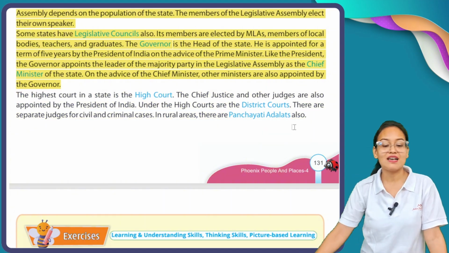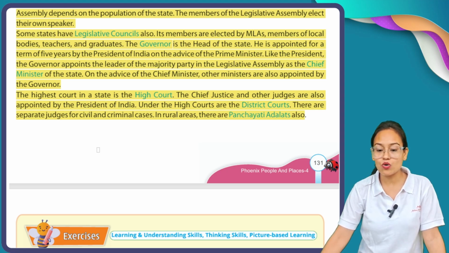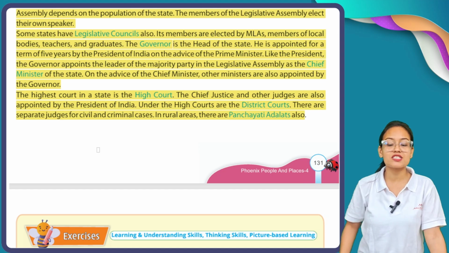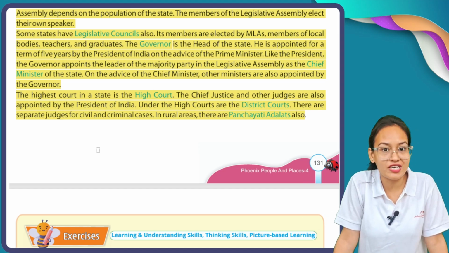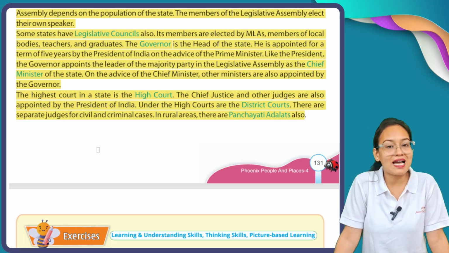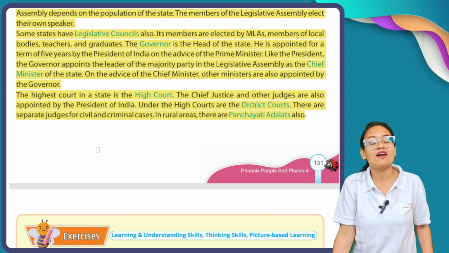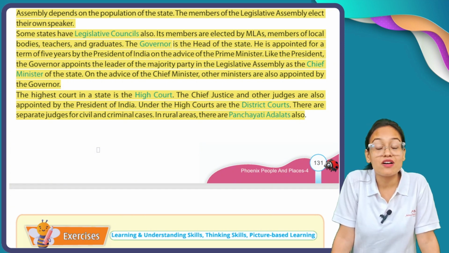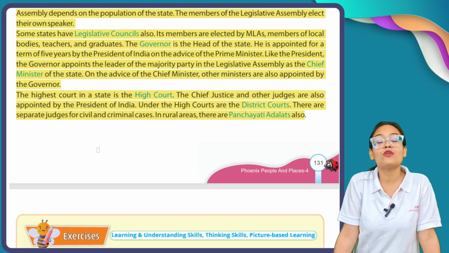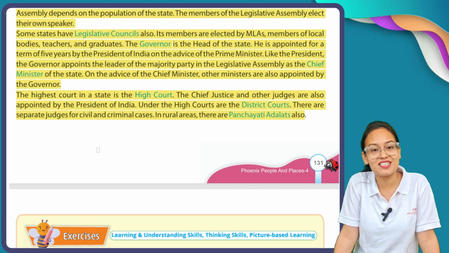Now, the highest court in the state is the High Court. The chief justice and other judges are appointed by the President of India. As I already discussed with you, the Supreme Court acts on the national level. For the state level, each and every state has high courts. Presently, there are 25 high courts in India and there are 28 states in India.